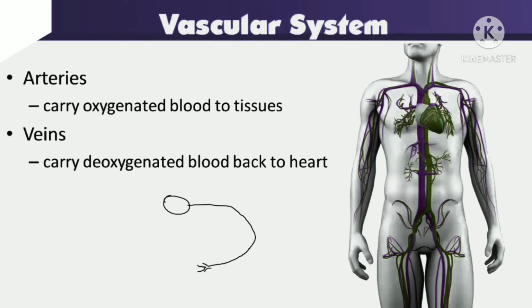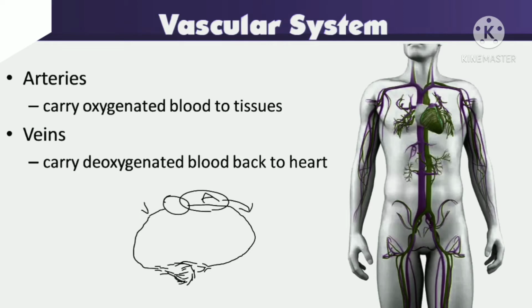If we consider this as a circulatory system, from the heart the blood is carried to the body parts through the arteries, and from the capillaries it is carried back to the heart again through the veins. Here these are the arteries which are carrying the blood from the heart, and these are the veins which are collecting the blood to the heart again, and the connection between the arteries and veins is called capillaries.